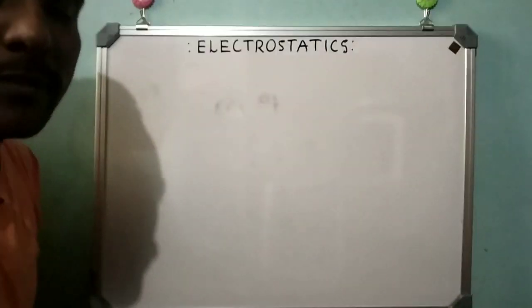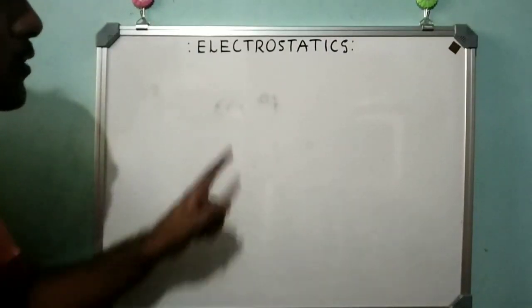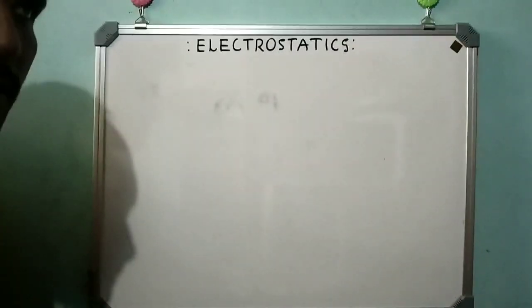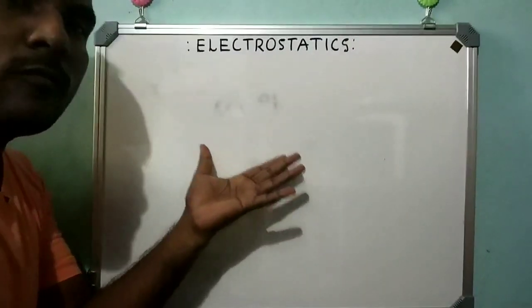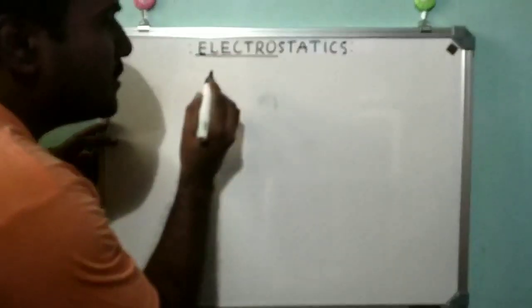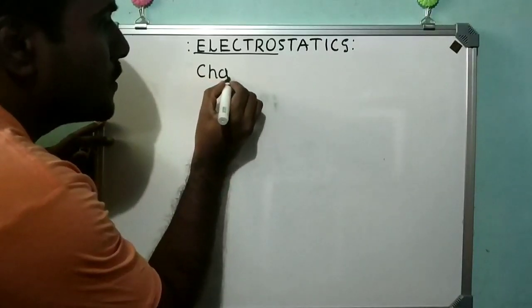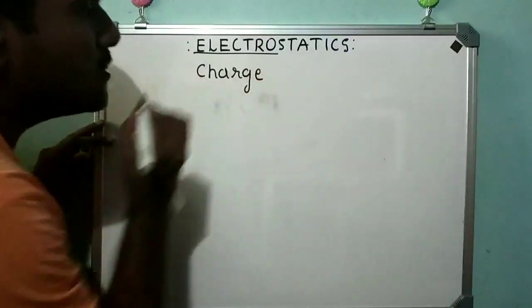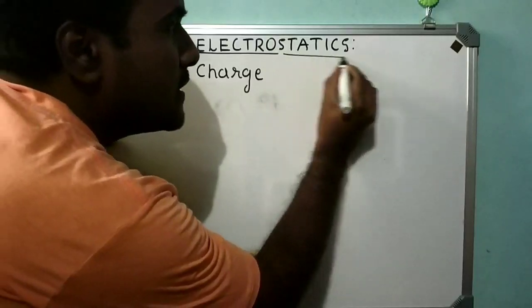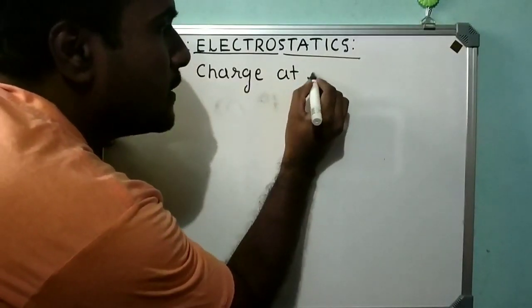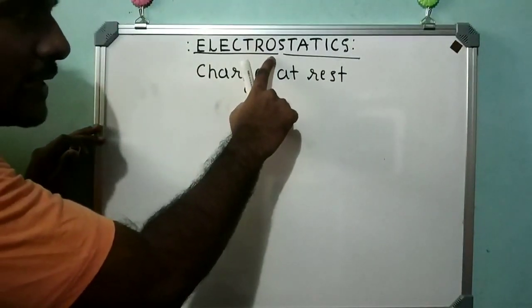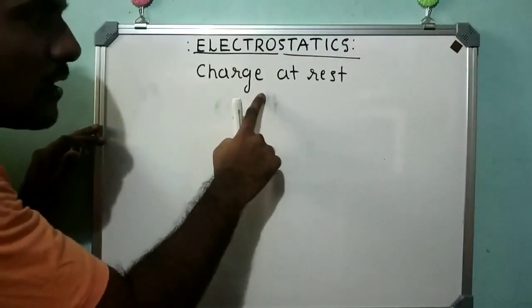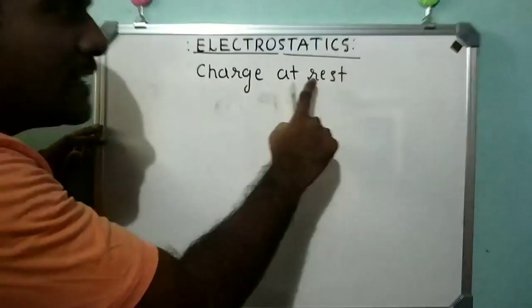Okay friends, today I am going to teach you about electrostatics. Now the question is, what is the meaning of electrostatics? The word electro means charge, and static means at rest. Keep in mind, electro means charge, statics means at rest.